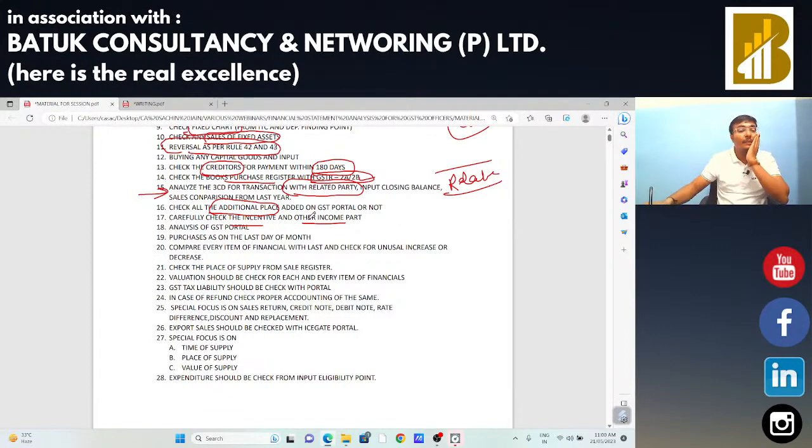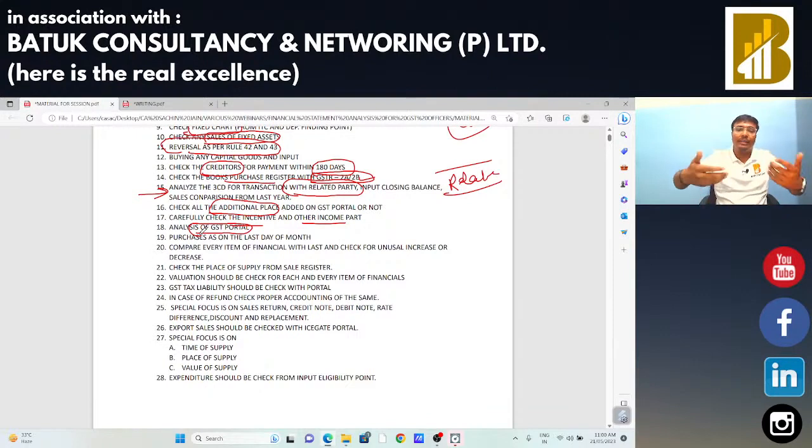Okay, sir. Next point, analysis of GST portal. Sir, when you get the audit of a particular entity, in that case first you need to do the analysis of the GSTN portal. This is my suggestion to you. After getting the financial statement, you should do the analysis of the GSTN portal. Otherwise it comes later, and only after that are you doing it in front of them.